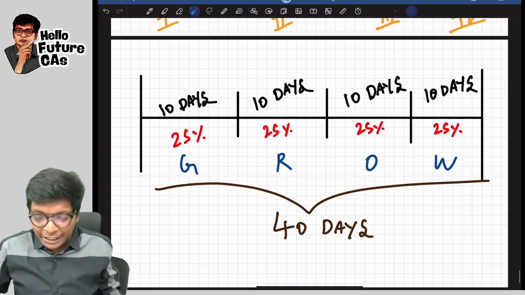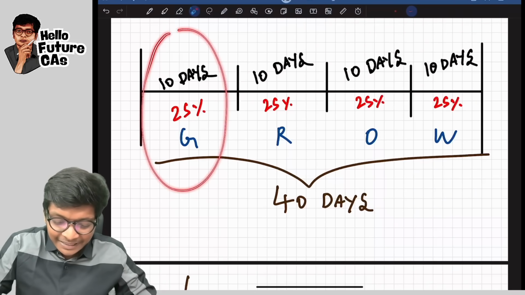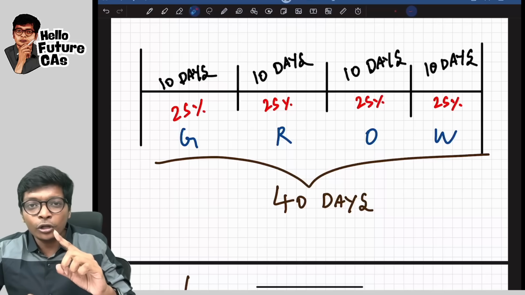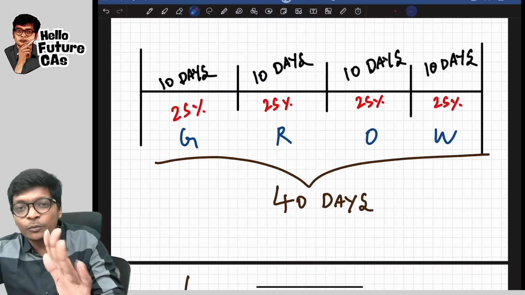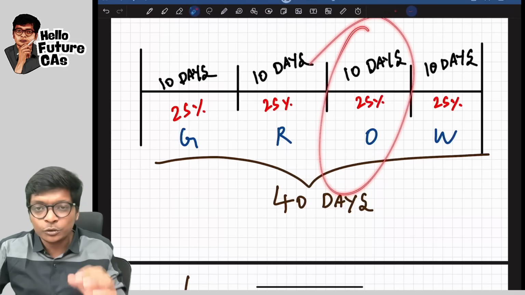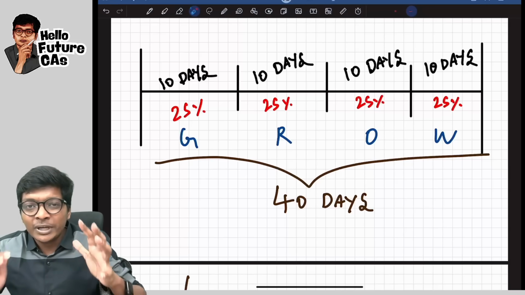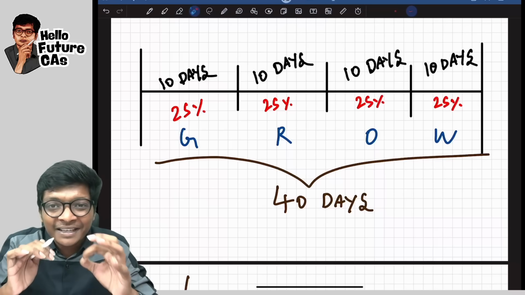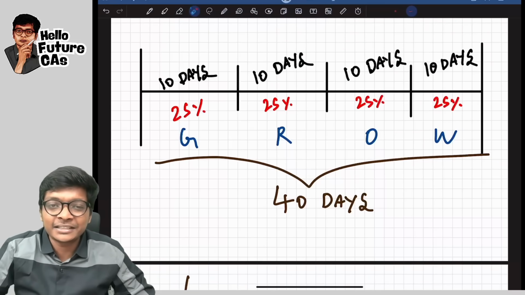That means, let me summarize over here in a much easier way. In the first 10 days, you will finish watching 25% of syllabus and also write 1 test. Next 10 days, 25% syllabus and 1 more test. Next 10 days, 1 more 25%, and last 10 days, 1 more 25%. So in these 40 days, you are actually growing into becoming a CA finalist, and you also finish 4 tests.